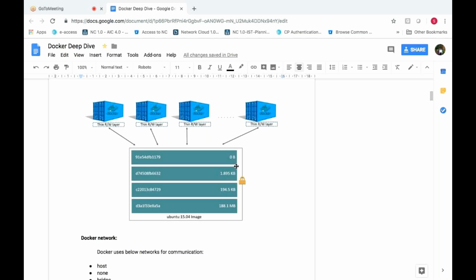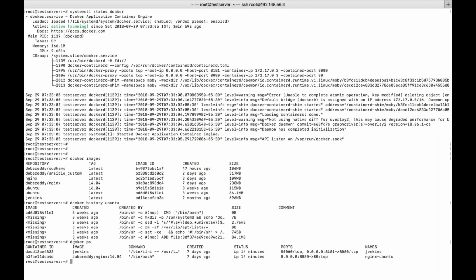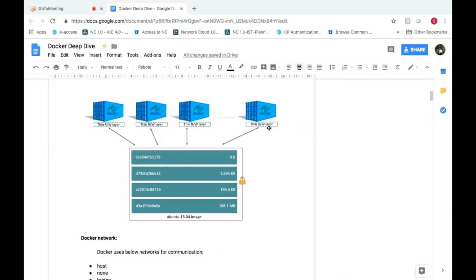Every layer has a randomly generated ID. Even a container has an ID, obviously. With the docker ps command, you can see the ID. Whatever installations you do will be executed on this read write layer. When you try to modify the /etc/hosts file, you're not actually modifying the image.